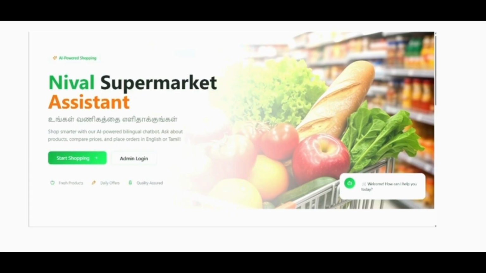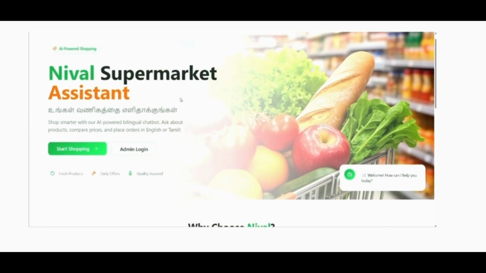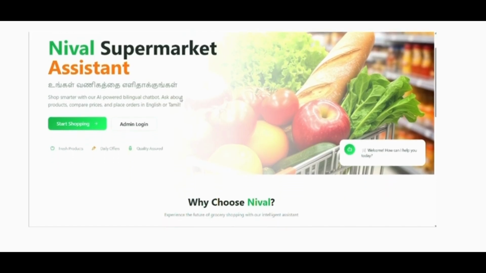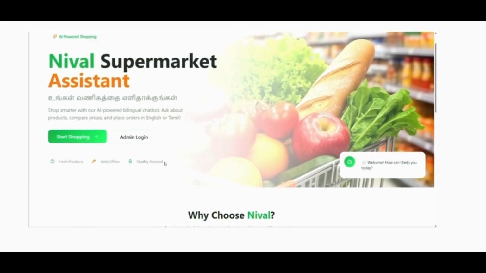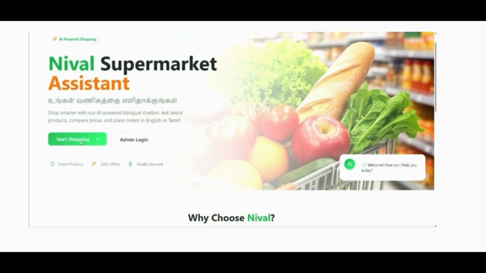This assistant is available 24 by 7, and this is the landing page of our website, and it has two panels. One is admin and another one is user panel. So it tells how it works, like register and login, chat and order, and pick up with QR. So first let's get into the user panel.